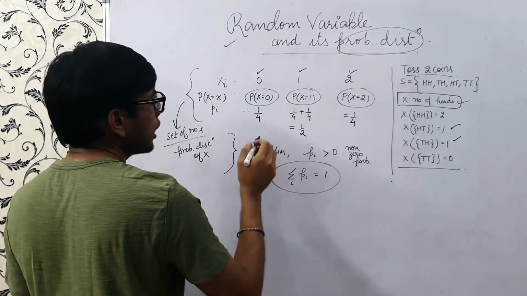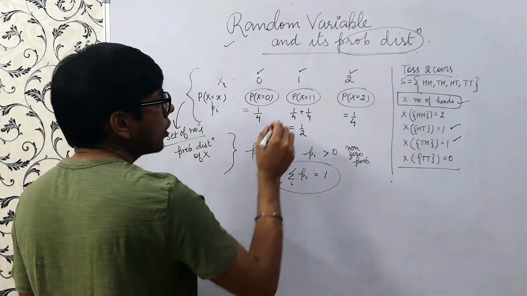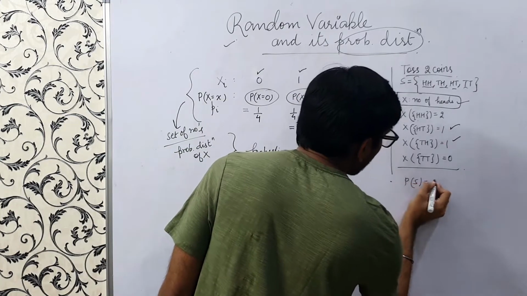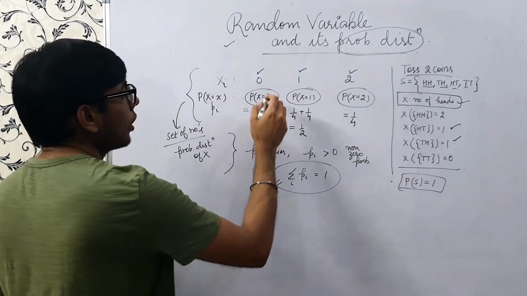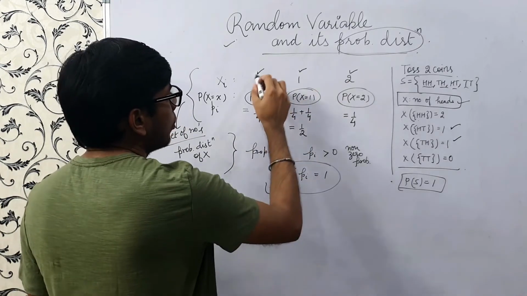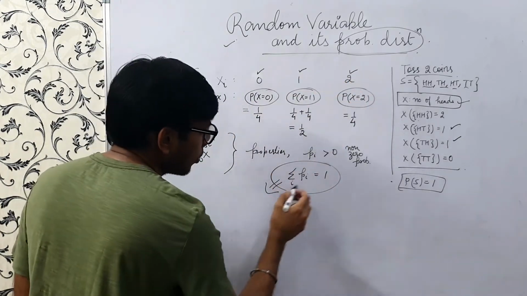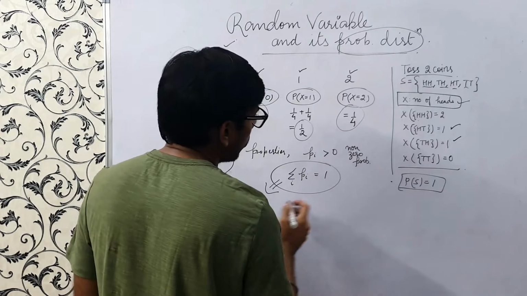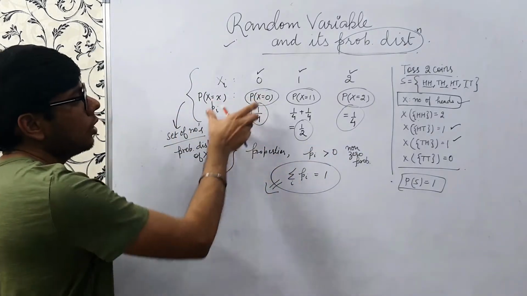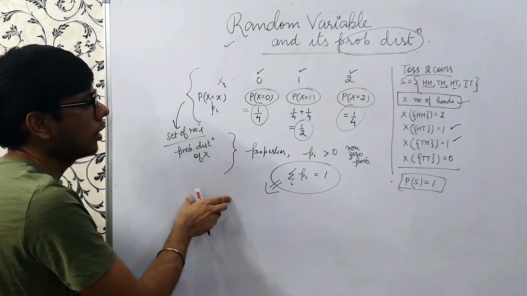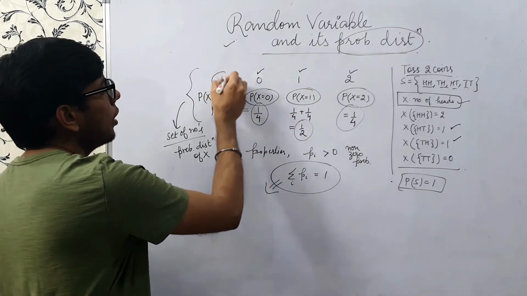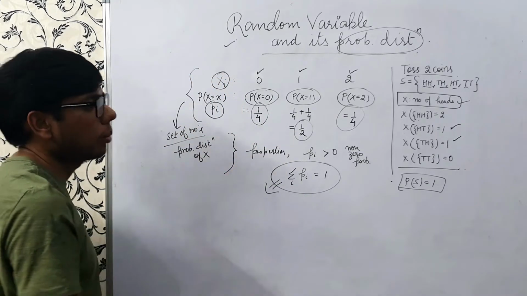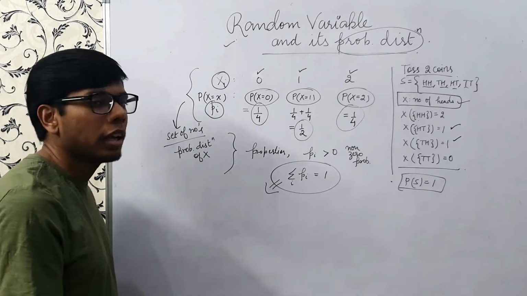Since it's the distribution, we know that probabilities across all the outcomes of the sample space should sum to 1, as one of the axioms says that probability of S equals 1, and 0, 1, 2 should be mutually exhaustive. So summation of probability over i is 1. If you see 1 by 4, half, and 1 by 4, this equals 1 only. So this is the definition of probability distribution, right? We define x, the values of the random variable, and its probabilities. This set of numbers is known as the probability distribution of random variable x, right?